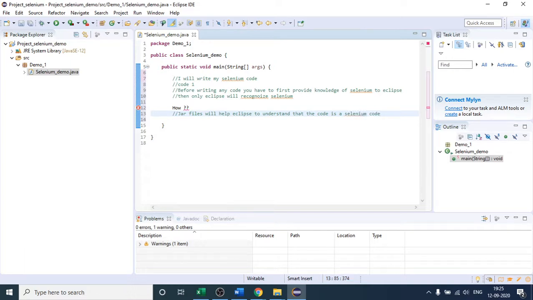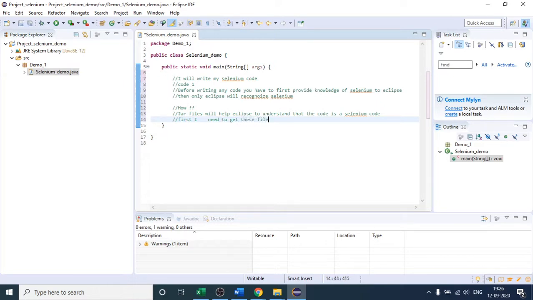So if I ask how we are going to provide the information of Selenium to Eclipse, the jar files will help. So first I need to get these files.